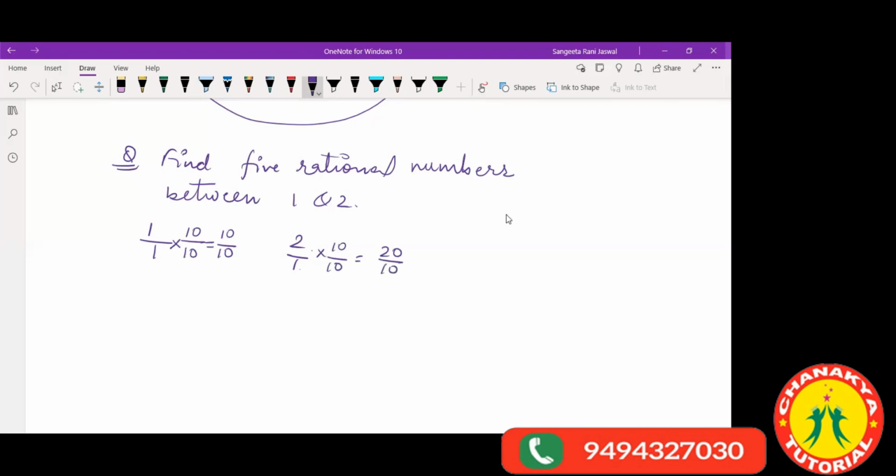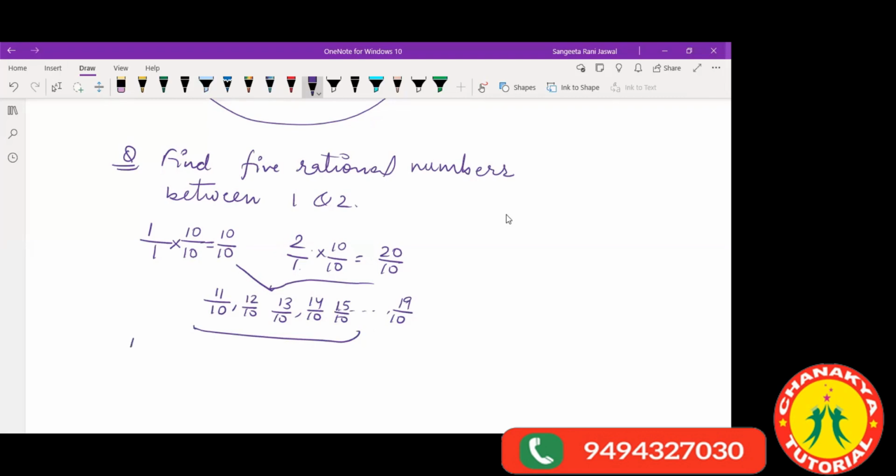Now can I find 5 rational numbers between 10 and 20? Yes, I can. The numbers will be 11 by 10, 12 by 10, 13 by 10, 14 by 10, so on till 19 by 10. I have all these rational numbers here. Out of these, I can pick any 5, and that gives me my 5 rational numbers between 1 and 2. Okay, understood this much?